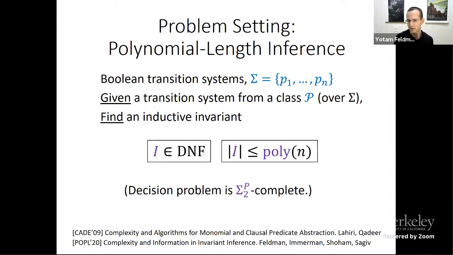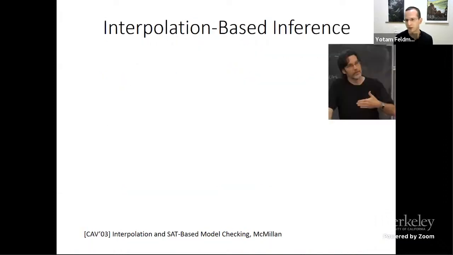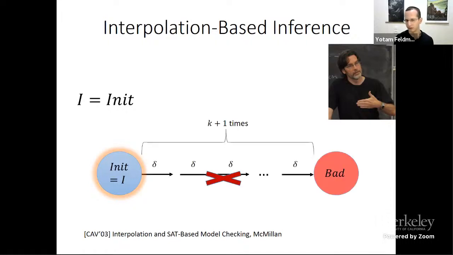So there are many existing algorithms that try in practice to find inductive invariants. I want to focus on a very influential approach by McMillan, that of interpolation-based invariant inference. So I'm going to show you the algorithm, and then we're going to ponder its complexity. This is how it works. We start with the candidate invariant, that's just the initial states, and we verify that no such state can reach a bad state in k+1 steps of the system. So that's bounded model checking with a bound of k+1.